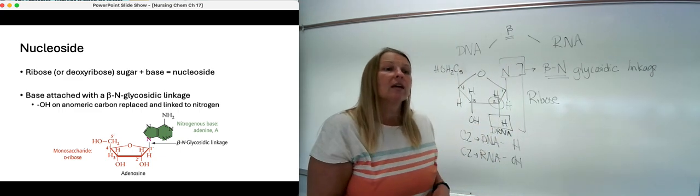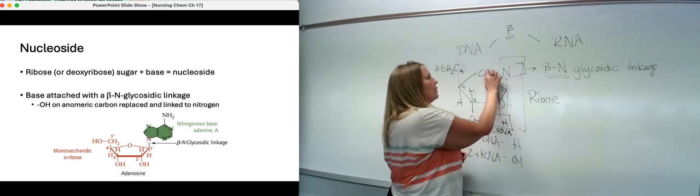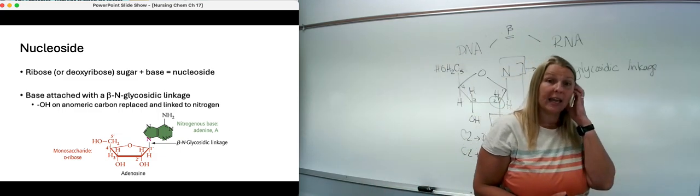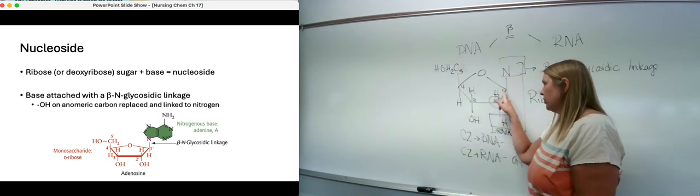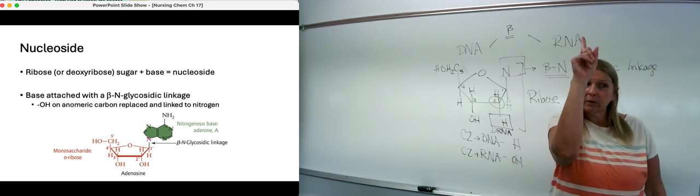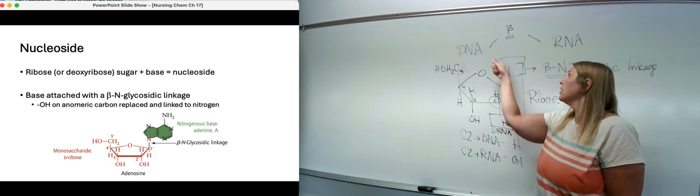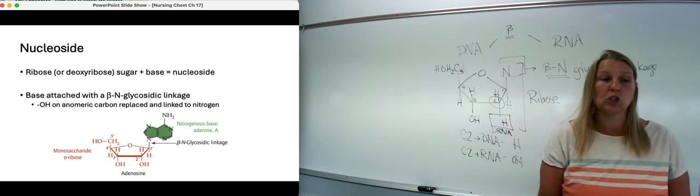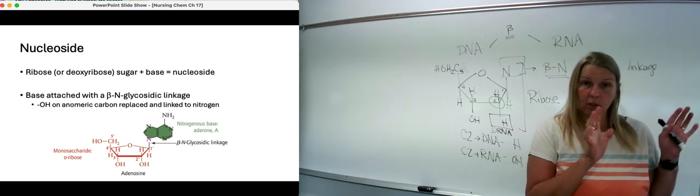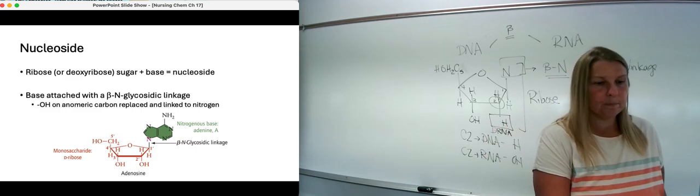Now that nitrogen changes depending upon what base you have, meaning there's still a nitrogen, but the structure on that nitrogen changes depending on what base you have. So again, it's the anomeric carbon, right? Carbon number 1, because this is an aldose, and it's always beta, so it's always going up, okay? And we're taking off the OH group and replacing that with a nitrogen with the rest of whatever ring may be on there. So we call it a beta N glycosidic linkage. So it's linking the sugar to the nitrogenous base to make now a nucleoside.